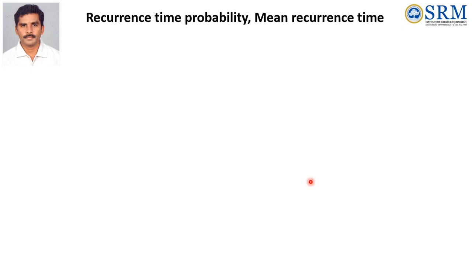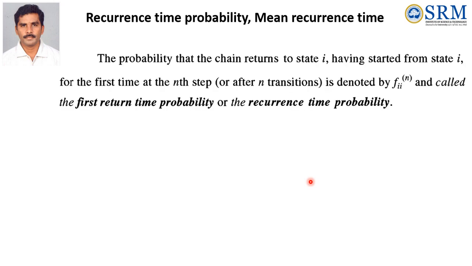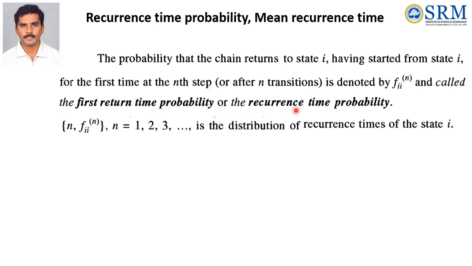Recurrence time probability, mean recurrence time. The probability that the chain returns to state i, having started from state i, for the first time at the nth step, or after n transitions, is defined as f_ii^(n) and called the first return time probability or the recurrence time probability. So f_ii^(n), where n equals 1, 2, 3, is the distribution of the recurrence time of the state i. It is like the probability distribution of state i.